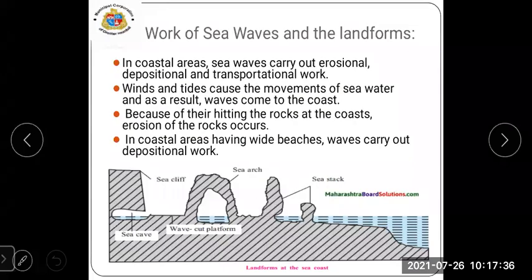Yes, then we are going to learn about the sea waves. Till now we have learned about the wind. Now we are going to see about the sea waves. Work of sea waves and the landforms. In coastal areas, sea waves carry out erosional, depositional, and transportational work also.